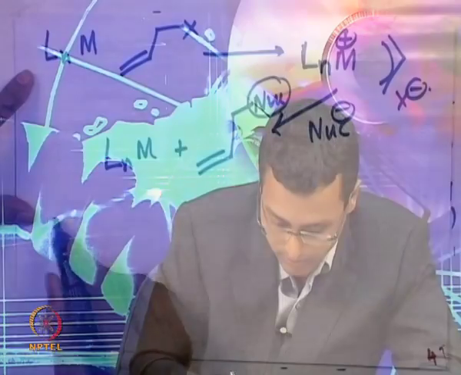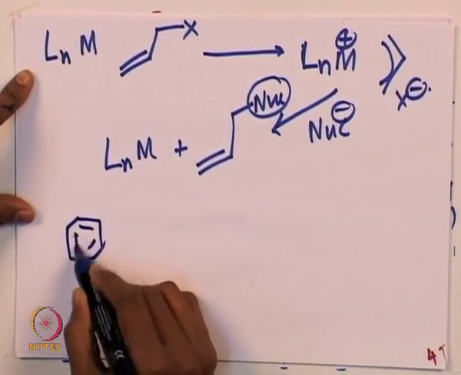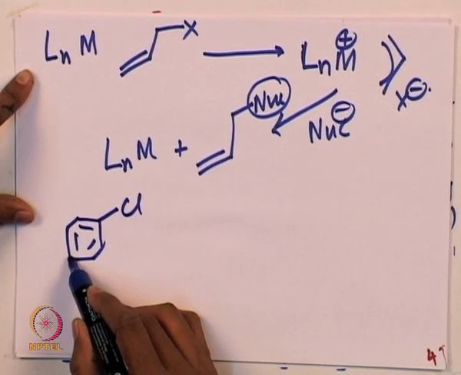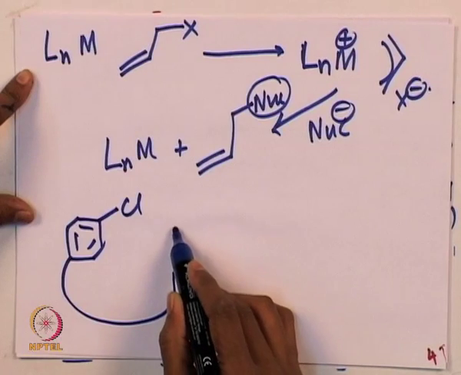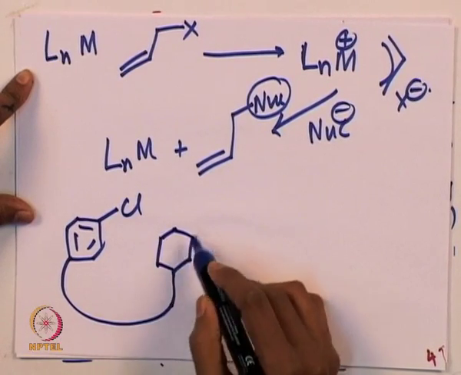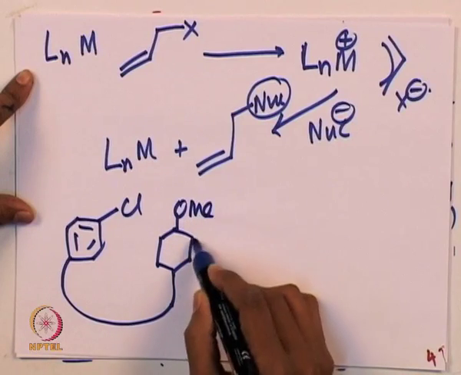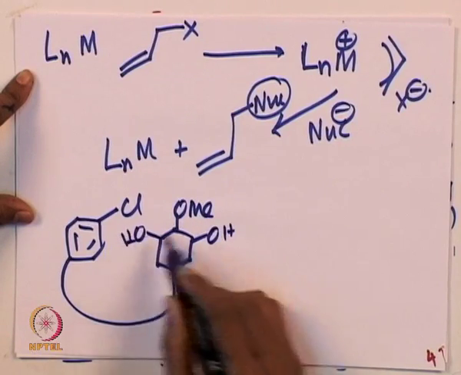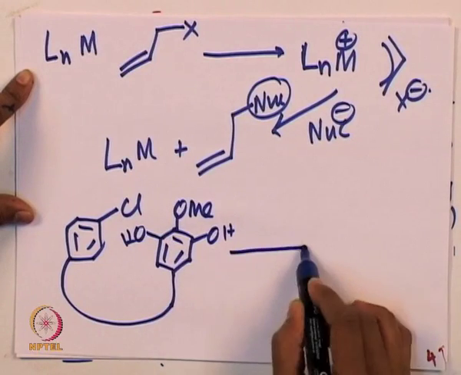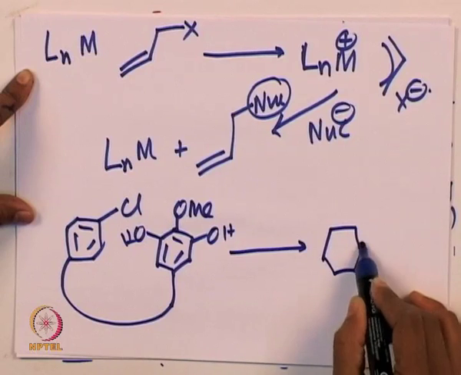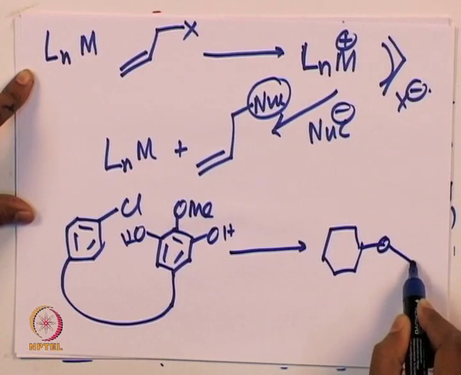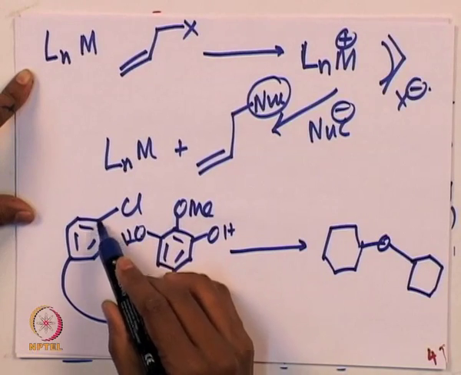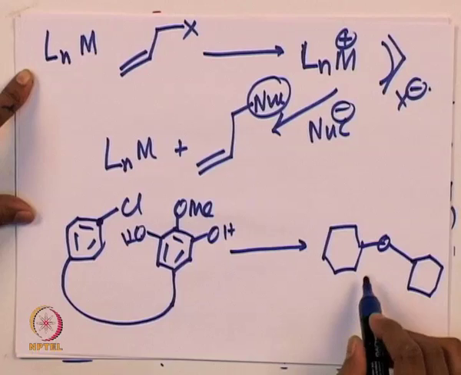We'll just give you an example where the key step involves the attack by the external ligand. So it's a ruthenium complex. For example, let me draw the complex first. So this is the complex. You have a huge attachment. I'm not going to draw all of it because it is really gigantic. And overall, you have methoxide over there, hydroxy over there, hydroxy over there, right? And the product that one is going to get from these complexes is, overall, this hydroxy is going to attack at this carbon center to give you the final product.